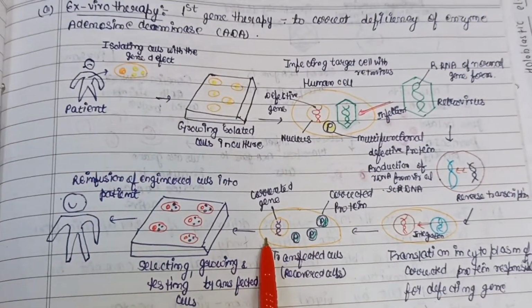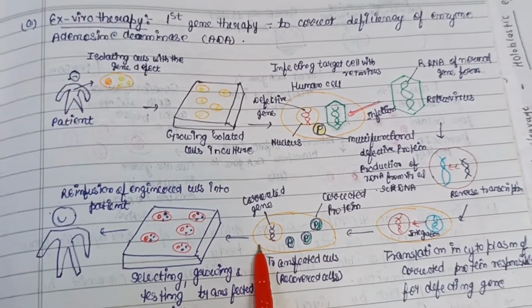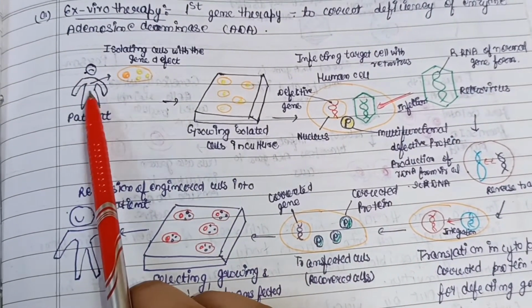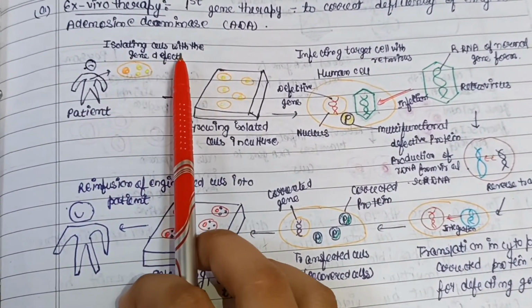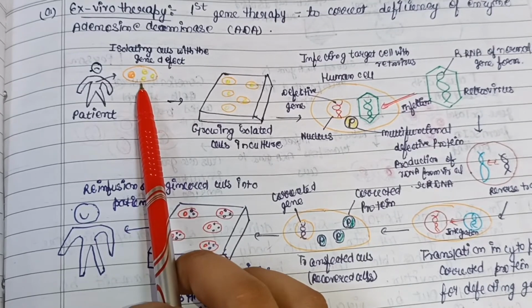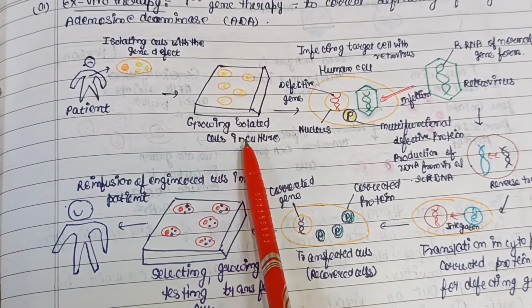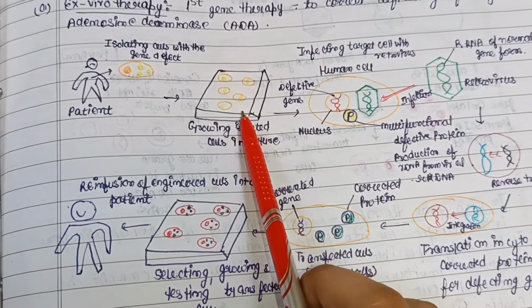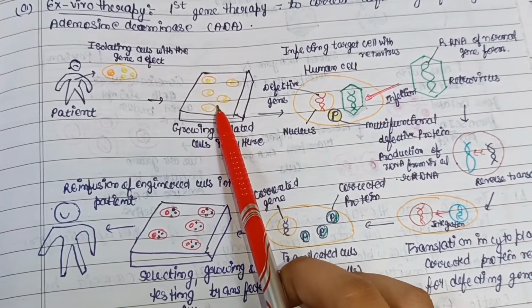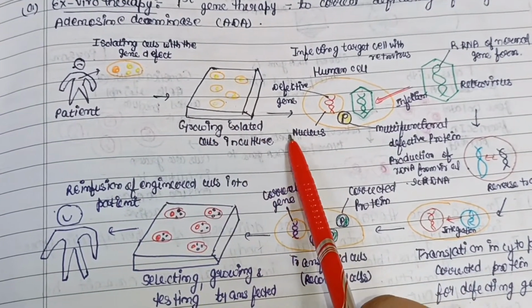So this is the whole diagram representing ex vivo therapy. The first step is isolating cells with the gene defect from a patient. So cells that were defective were isolated. Then the isolated cells are grown in cell culture. Their cloning is done here.